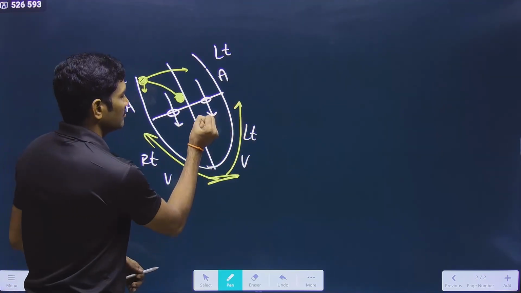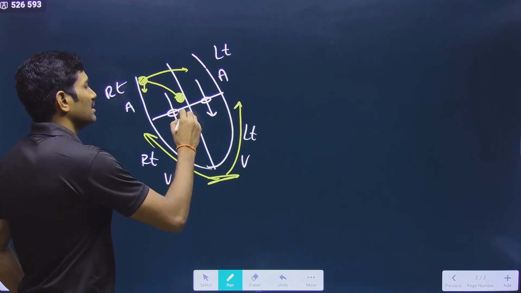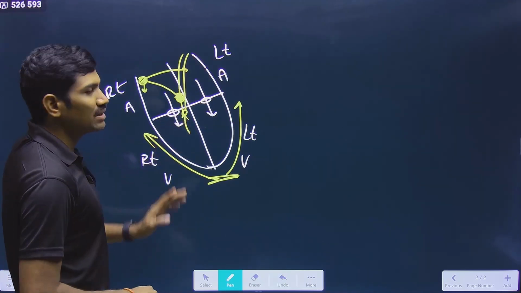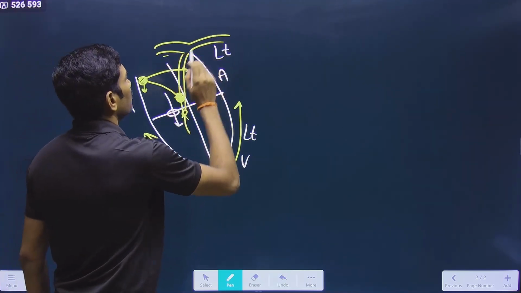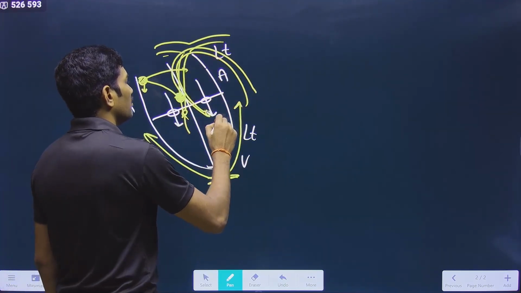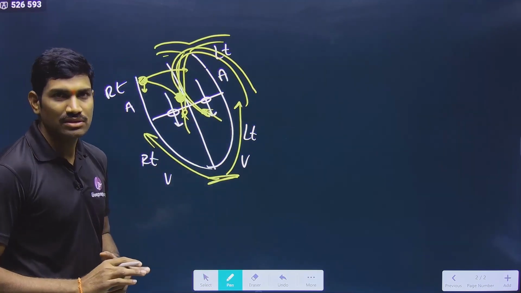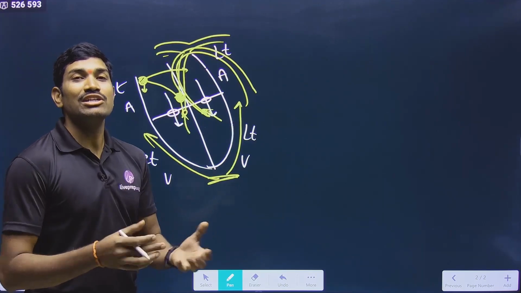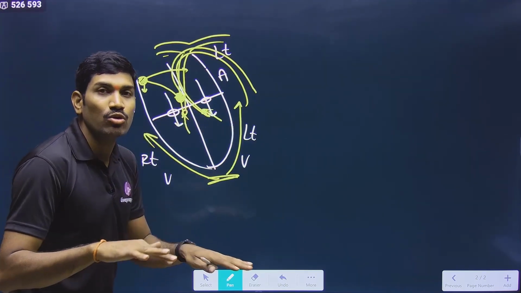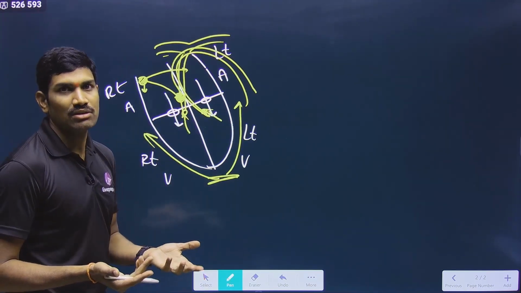When they are undergoing contraction, what happens? Volume keeps on decreasing. Volume decreasing means pressure increasing. Now what happens? Here is the pulmonary artery. Blood from this is going into the pulmonary artery, so that now it will be pumped to the lungs. And at the same time here the aorta is present. Now the blood from the left ventricle is going into the aorta, so that it is supplied to the body parts. And this is what is happening during the ventricular systole. So during ventricular systole, what happens? Tricuspid and bicuspid valves will be closed and the semilunar valves will be open. Yes or no? This is what is happening.